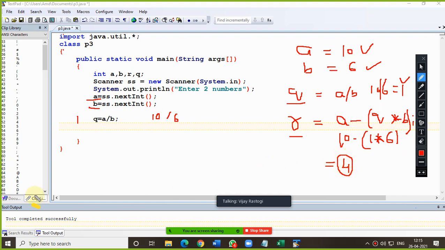But in this program, there is a small problem. The problem is that in this case I have assumed that A is bigger and B is smaller. But if the user has entered something else, meaning A is smaller and B is bigger, in that case what are we supposed to do? Please look here. In that case, we are supposed to put a condition like this.